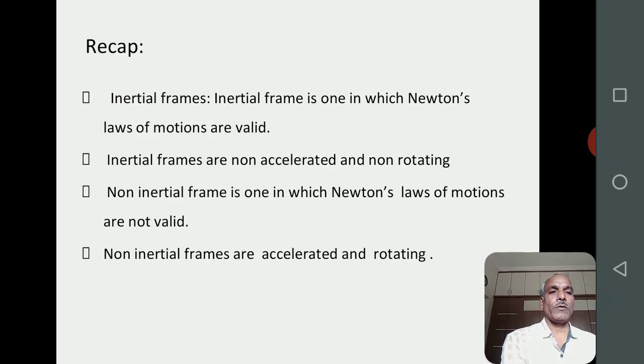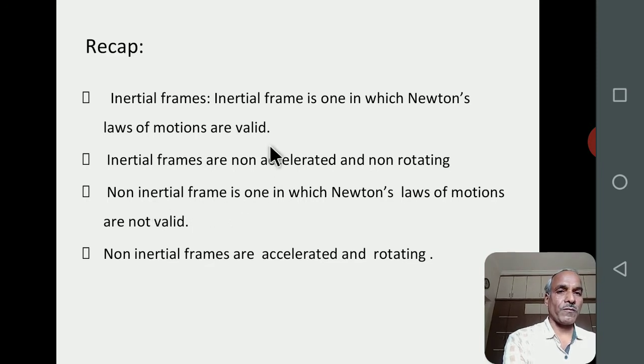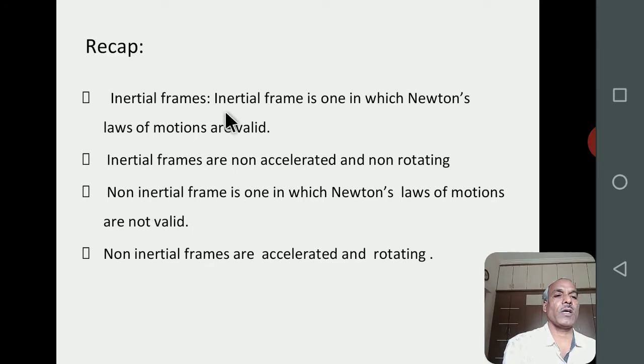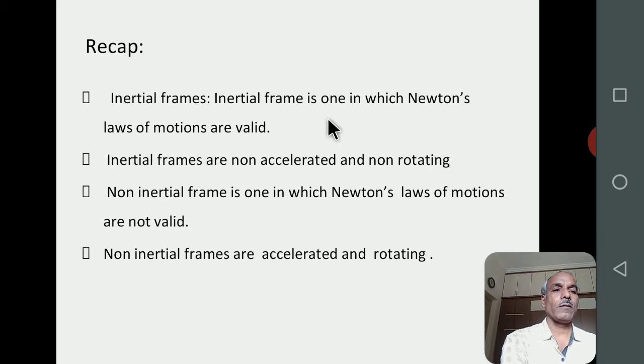So I want to review some of the concepts which are learned in the previous session. The one is inertial frame, another one is non-inertial frame. Inertial frame is one in which Newton's laws of motions are valid, and all non-accelerated and non-rotating frames are inertial frames.